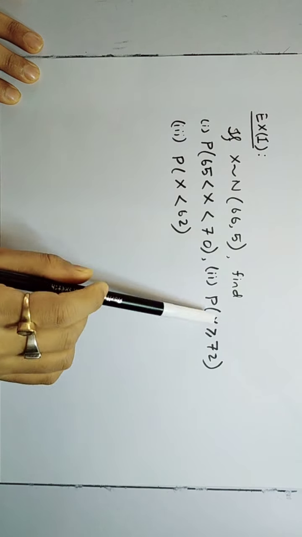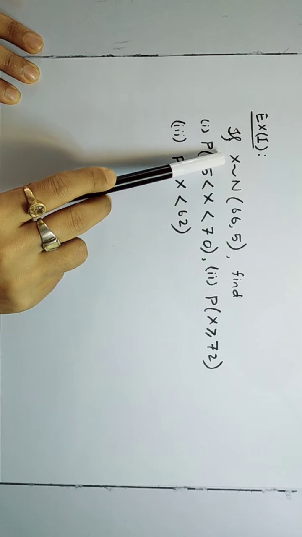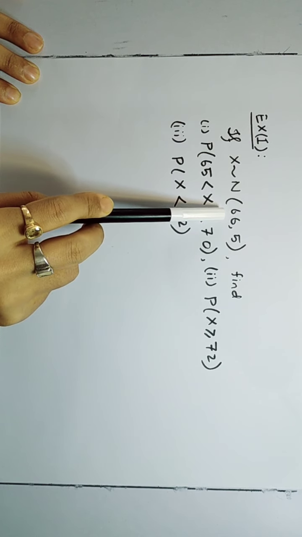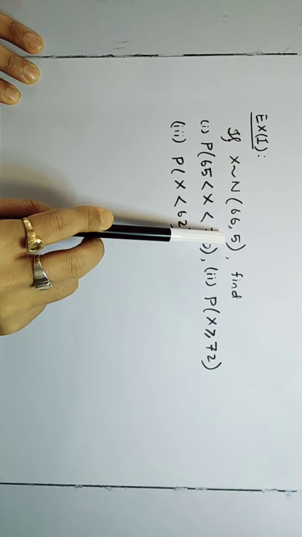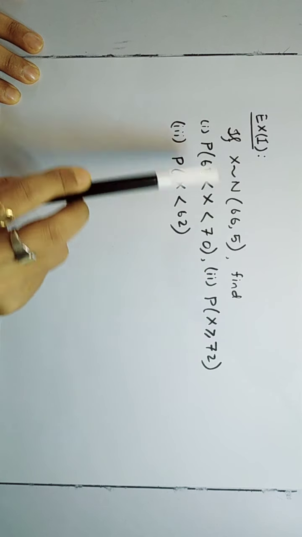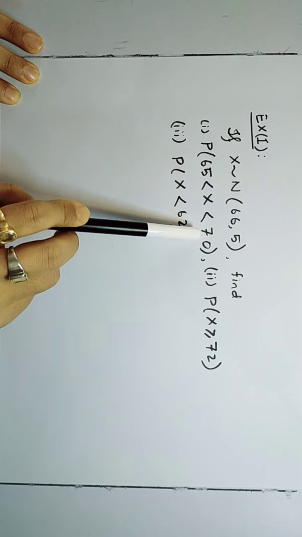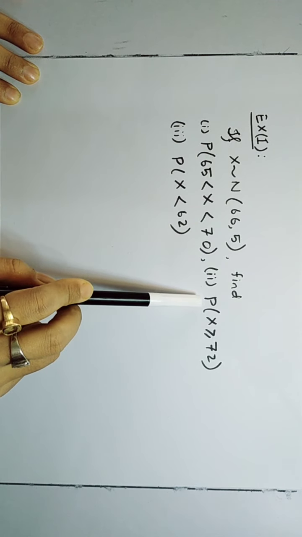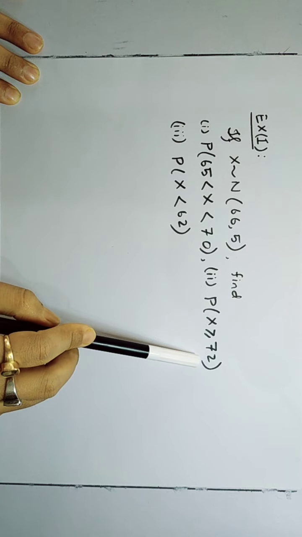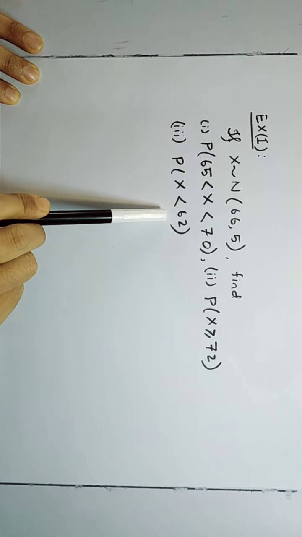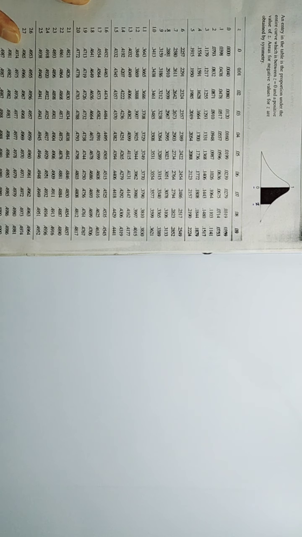Now let's take this example. If x follows normal distribution with mean 66 and standard deviation 5, then find number 1, probability of x between 65 and 70, number 2, probability of x greater than or equal to 72, and number 3, probability of x less than 62.